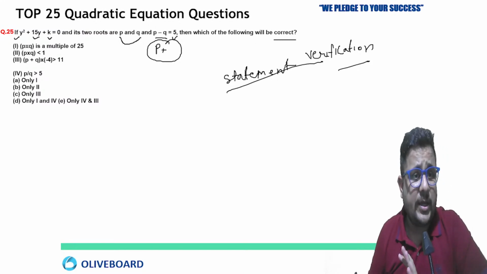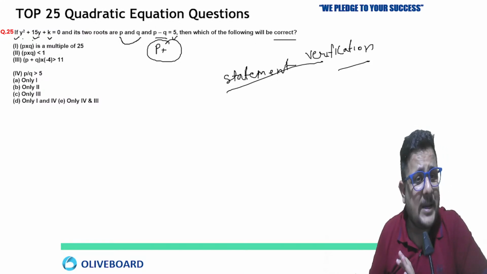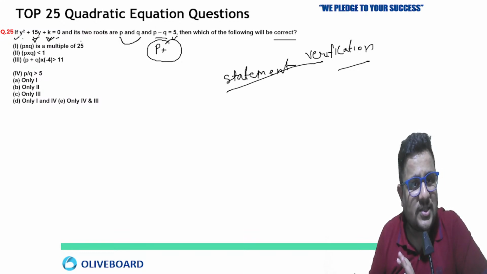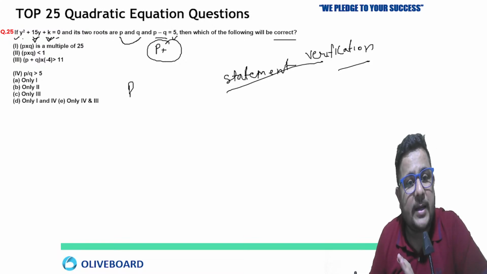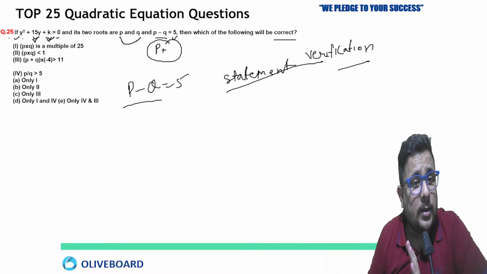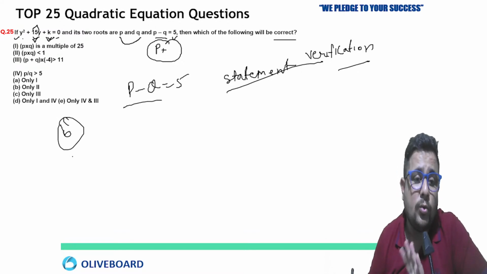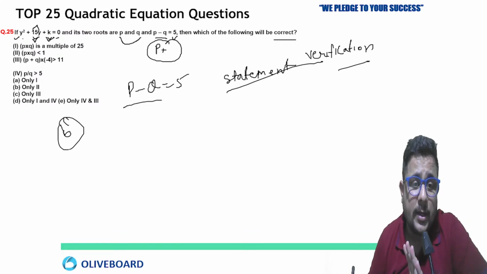So y square plus 15y plus k equals 0, and its two roots are P and Q, and P minus Q you already know is 5. Here the value of A is 1, so directly you can say the factors of B will be your roots, because A is 1 here.